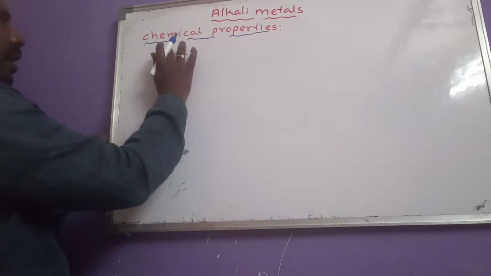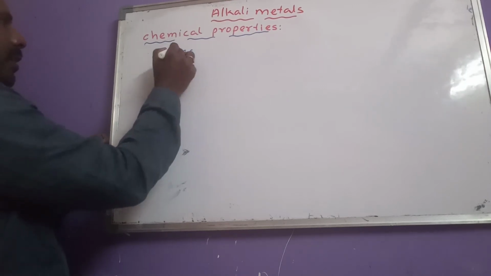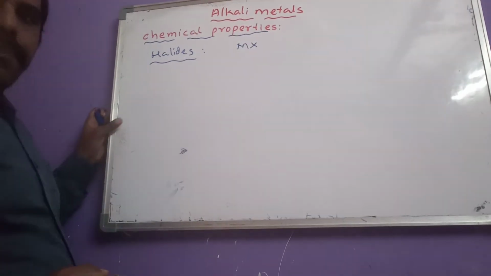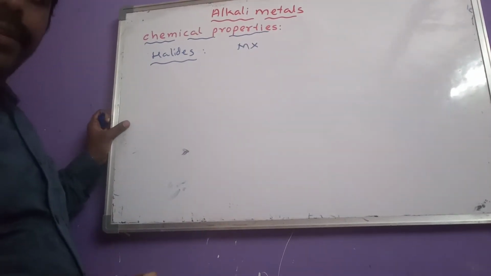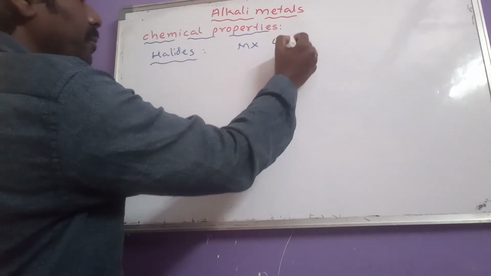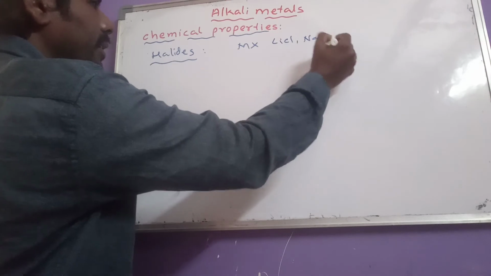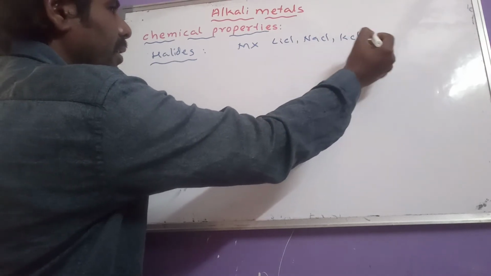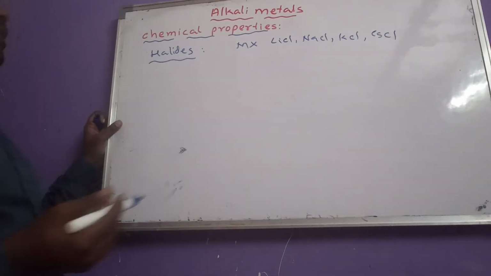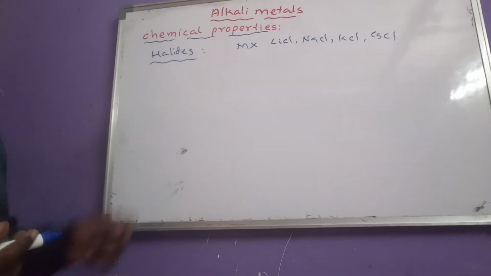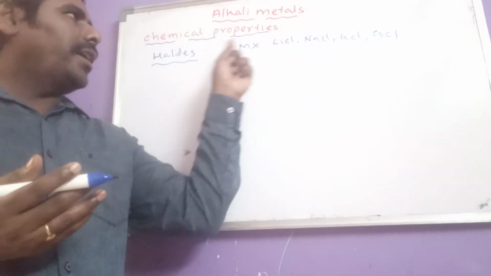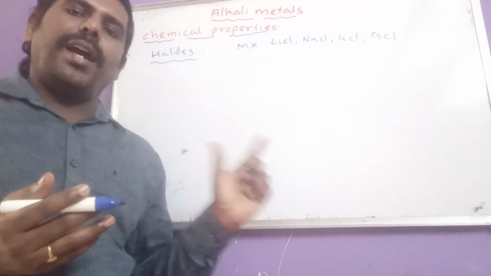So what are the halides? Let us see here. Alkali metals form MX type of halides, examples here: lithium chloride, NaCl, KCl, CsCl, etc. So these are the halides. Now alkali metals react with halogens and form MX type of halides.